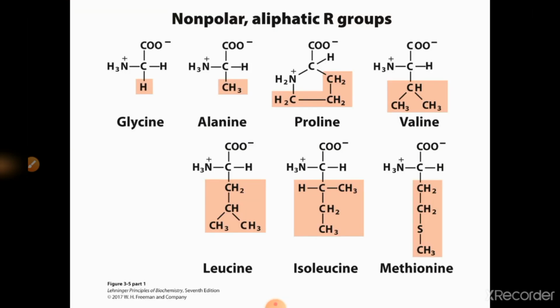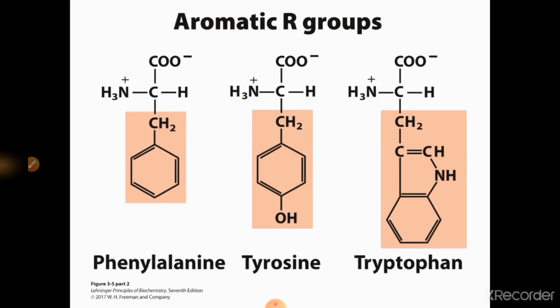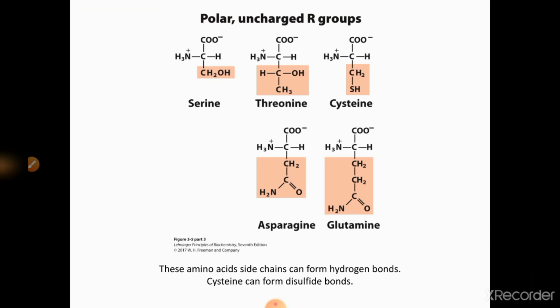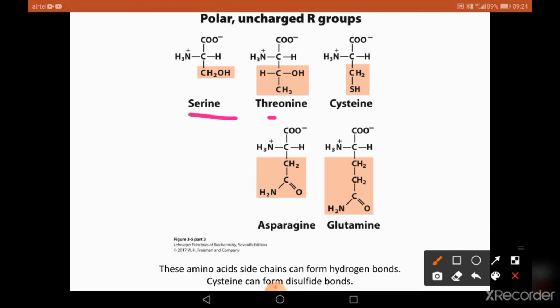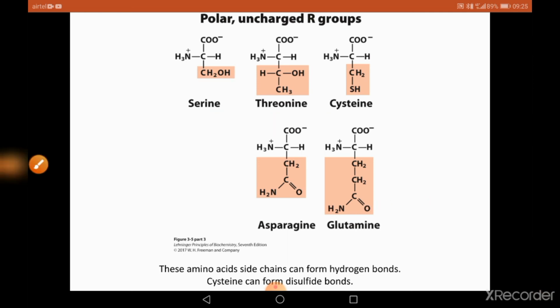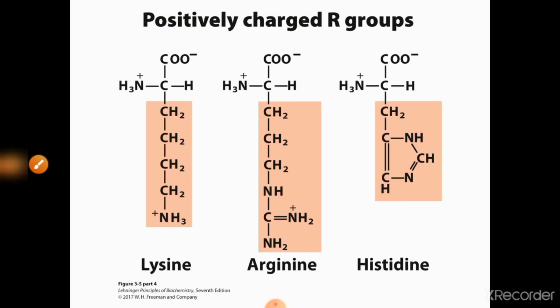So these are aliphatic groups: glycine, alanine, proline, valine, leucine, isoleucine, and methionine. And we have aromatic phenylalanine, tyrosine, and tryptophan. We also have polar uncharged serine, threonine, cysteine, asparagine, and glutamine. So these are polar uncharged R groups. And we also have positively charged R groups: lysine, arginine, and histidine.